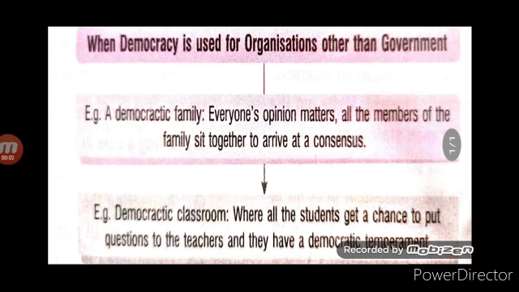Thus, democracy is a principle that can be applied to any sphere of life and can take many forms. Children, sometimes we use the word democracy not to describe any existing government but to set up an ideal standard that all democracies must aim to become.